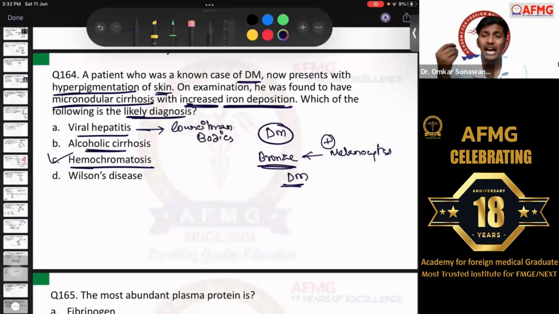Alcoholic cirrhosis, there should have been history of alcohol intake in the patient. Apart from that, hyperpigmentation is not seen. Rather, jaundice is seen in the patient who is alcoholic. So that is the funda. Please remember this. Okay, no issues with this, anybody?